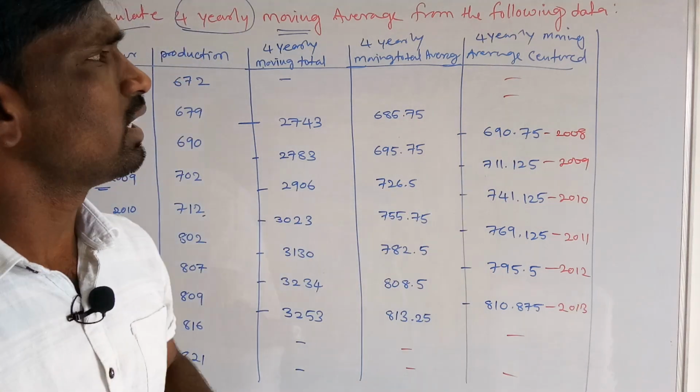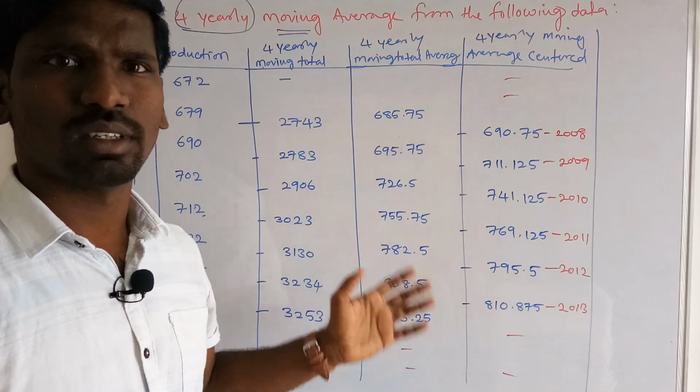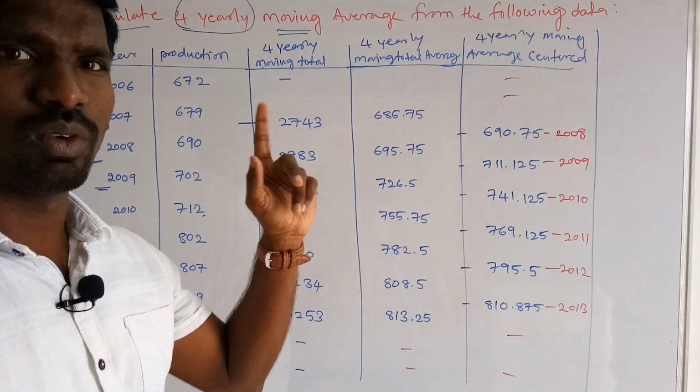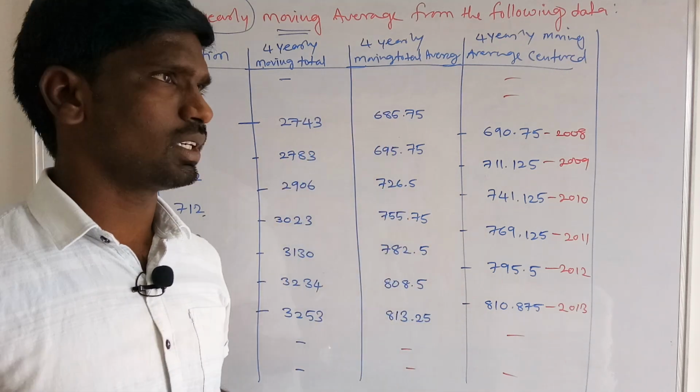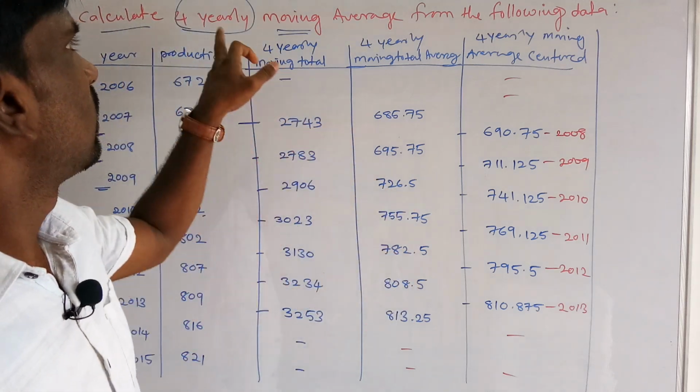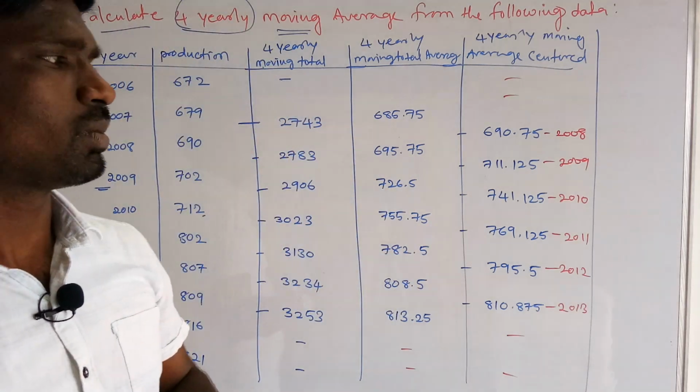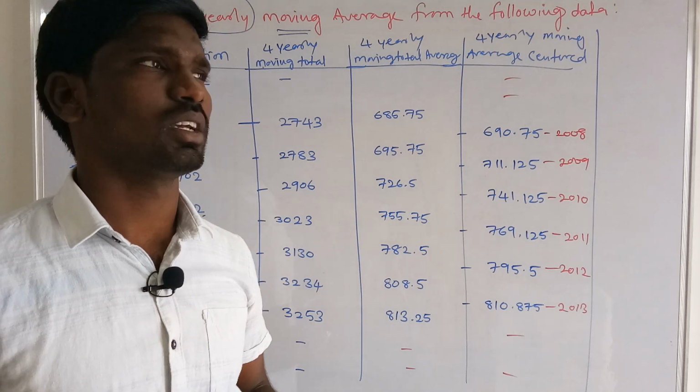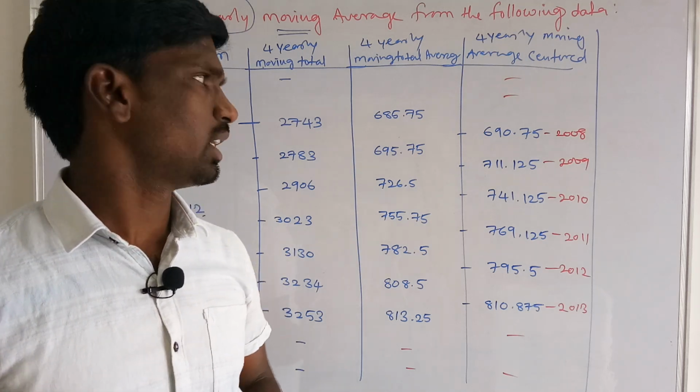This is a very easy solution for the moving average method. The previous class belongs to the odd number of years, and this class belongs to the even number of years. If you practice well, then you can get full marks in the examinations.